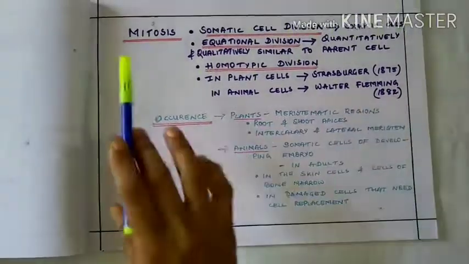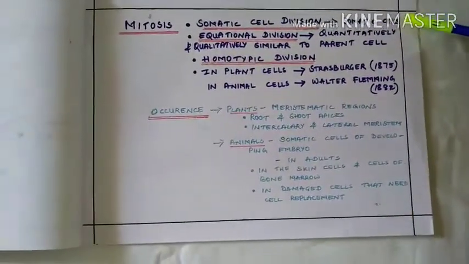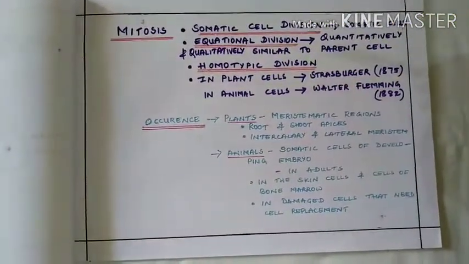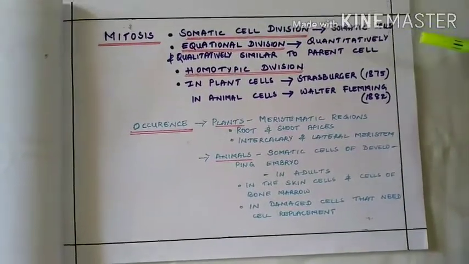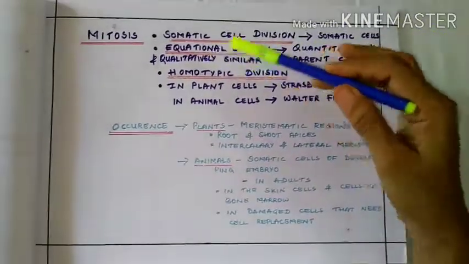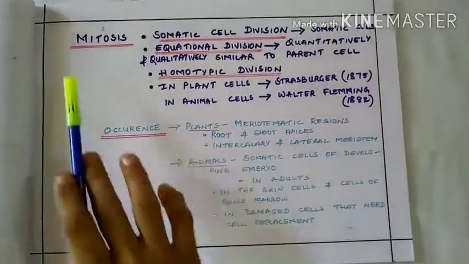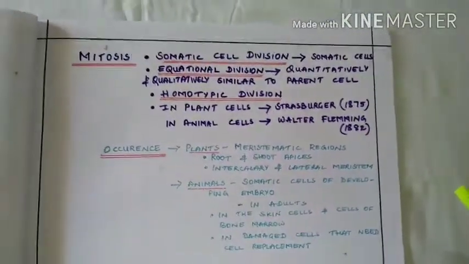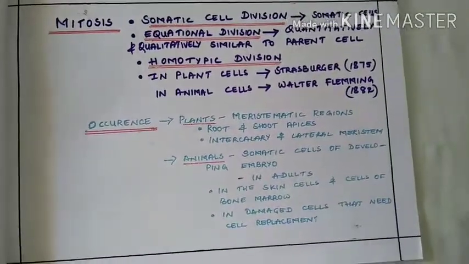The second type of cell division is mitosis, also called somatic cell division, as it takes place in somatic or body cells. It's called equational or homotypic division, as the number of chromosomes remains the same when compared to the parent cell, and qualitatively too the daughter cell is similar to the parent cell. Mitosis was observed in plant cells by Strasburger in 1875, and in animal cells by Walther Flemming in 1882.